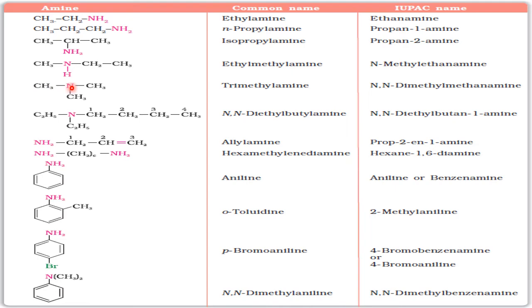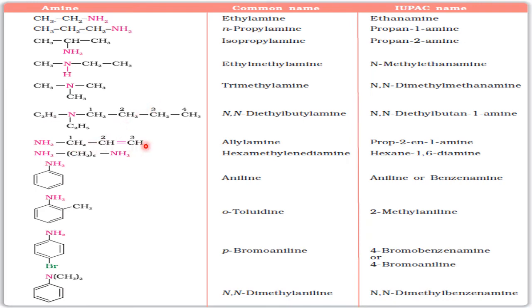These two attachments, so there are two similar groups on the N. So N,N-dimethylmethanamine, methane family. This is the longest chain, butane family, so butanamine. Which butanamine? N. Here is one ethyl, here is one ethyl, so there are two ethyl groups on the same N. So N,N-diethylbutanamine. Okay.